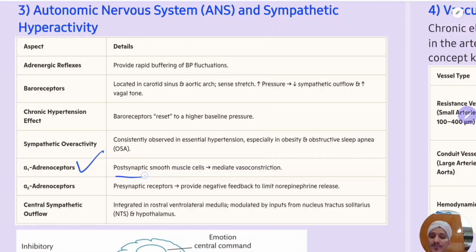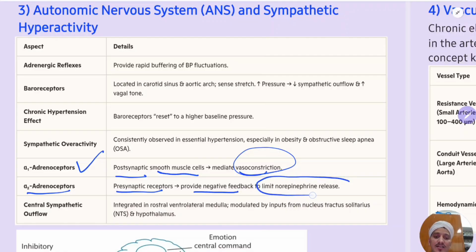Same thing. Alpha 1 receptor: postsynaptic, on smooth muscles, it will cause vasoconstriction. Alpha 2 receptor: presynaptic, they provide negative feedback to limit the release. Okay. Then the central nervous system. This was about the peripheral nervous system. Central sympathetic outflow is integrated in the rostral ventrolateral medulla, a part of the medulla.